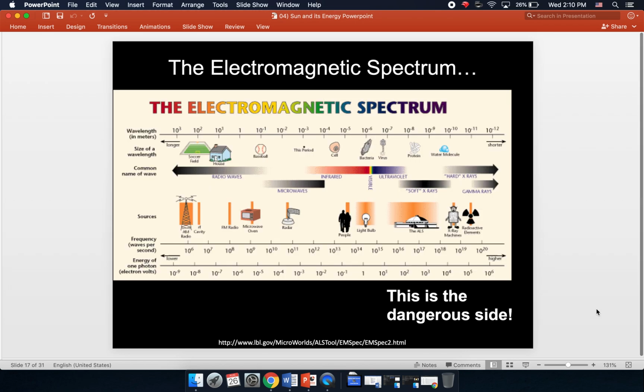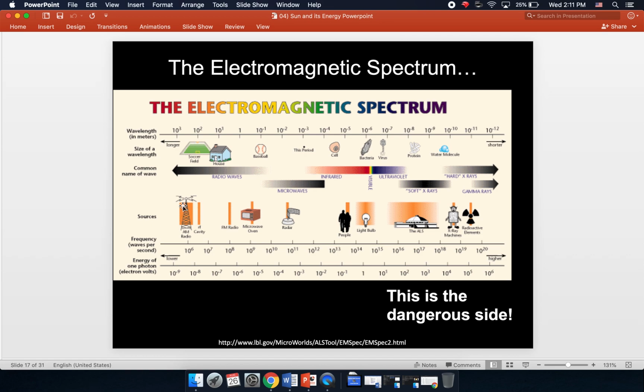All this energy, like I said, we organize into the electromagnetic spectrum. The farther you are to the left side of this diagram, the longer the wavelengths are. The farther to the right you are on this diagram, the shorter the wavelengths are. Now, the longer wavelengths carry less energy and are less dangerous to us, humans and other living things. The forms of energy with the shorter wavelengths carry more energy and they're more dangerous to us and other forms of life.